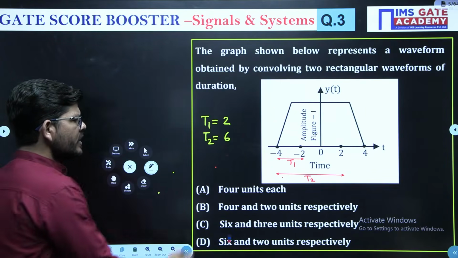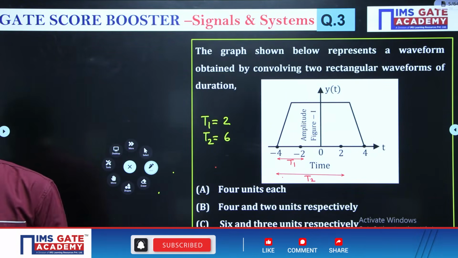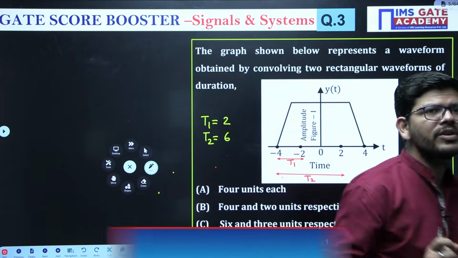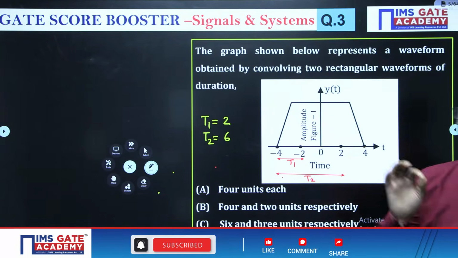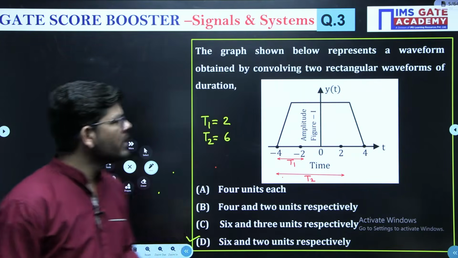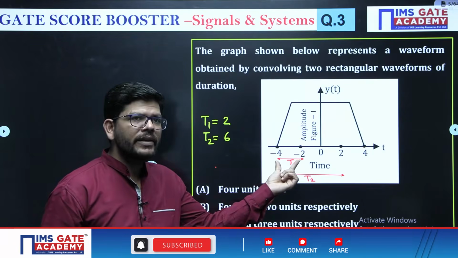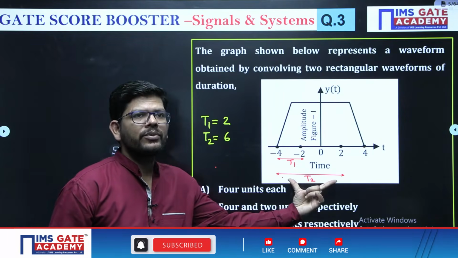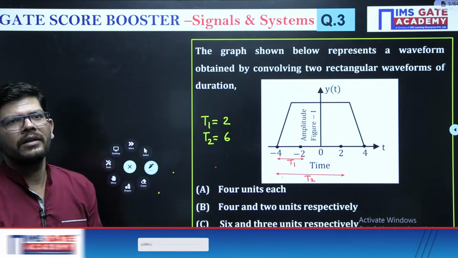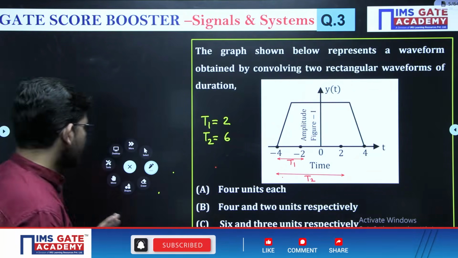So what will be the answer? 6 and 2 units respectively. In this way you can get the answer of this question easily. What you have to remember is that convolution of two rectangular pulses of unequal duration is a trapezoidal pulse, as they have given to us. In a trapezoidal pulse, this much distance is T1 and this much distance is T2. Now you can read those distances and easily tell me the answer. This is how you could have solved this question easily.